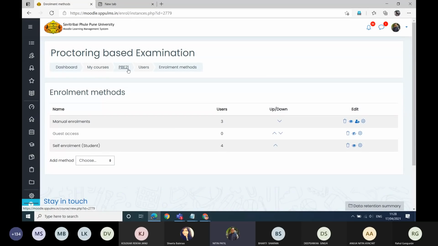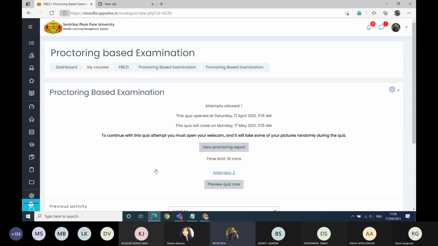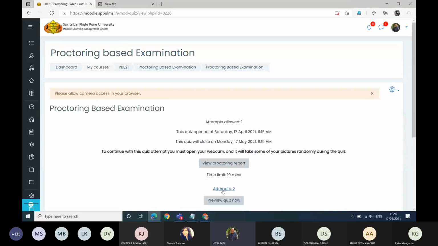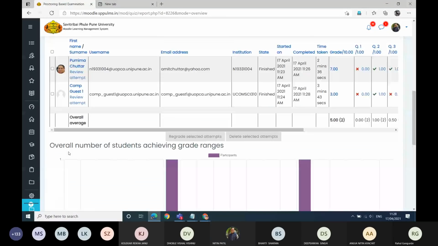So this is my teacher login, correct? On the other side, this is the course that I added. Now if I open this, I can see there are 2 attempts right now, correct? So I don't want to attempt this case here. If I go to attempts here, I can see there is one student, Purnima. She started attempting it and her marks are shown to me over here. But she might not have got these marks at her side.